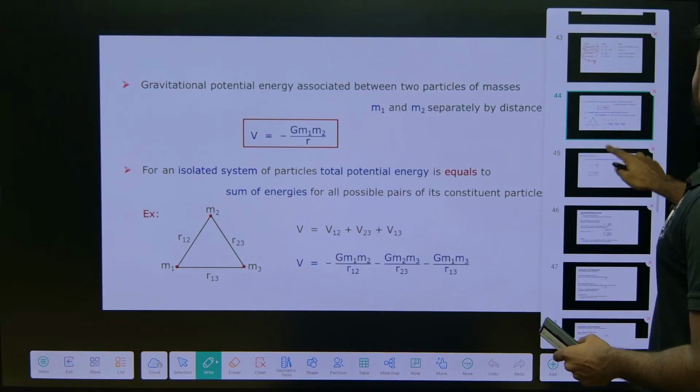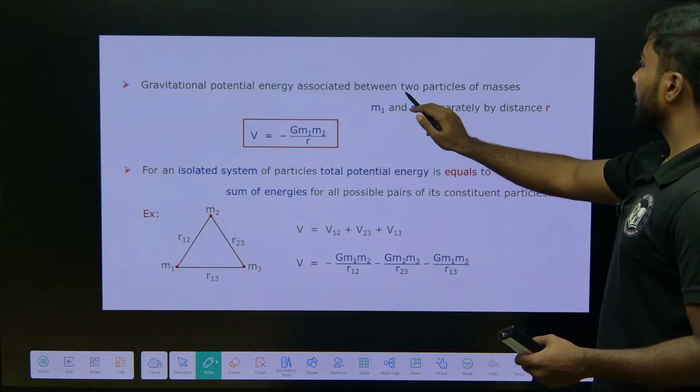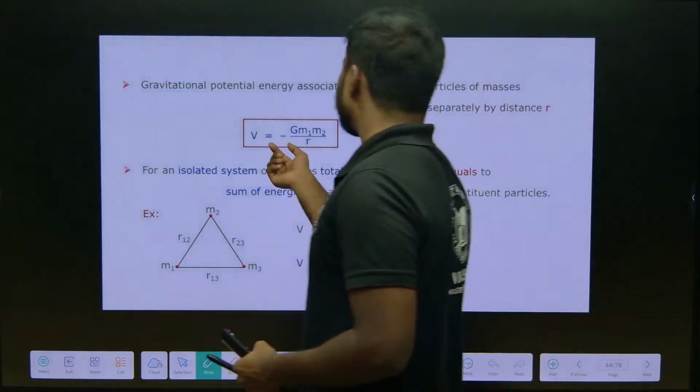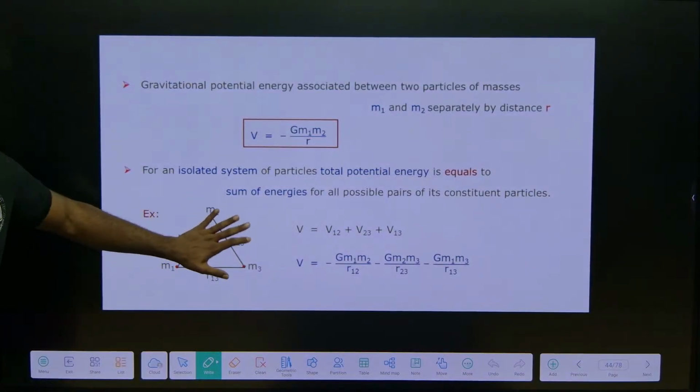So, the potential energy associated between two particles of masses m1 and m2 is minus G m1 m2 by r, right. So, here is the example.